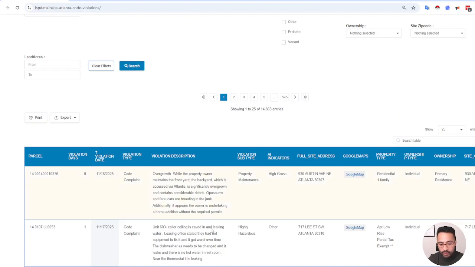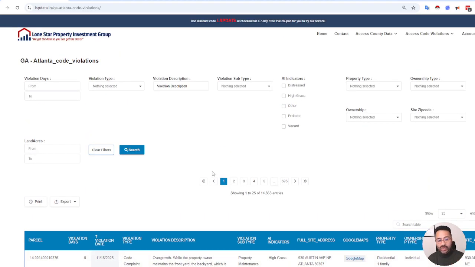I'll show you an example in a little bit, but here, I don't want to show the individual names, but you'll get their name and their mailing address as well, right? So let's jump into a real world use case here.